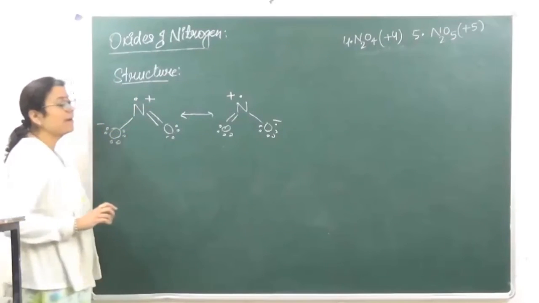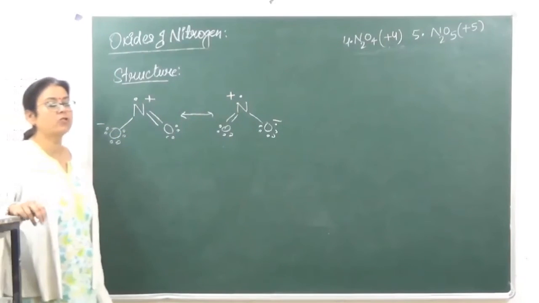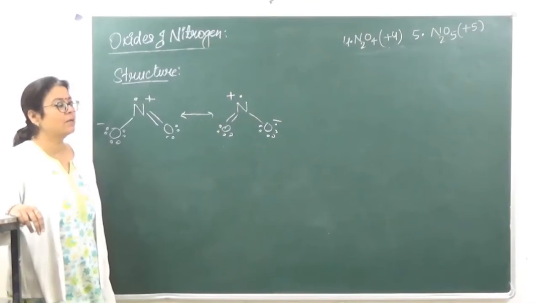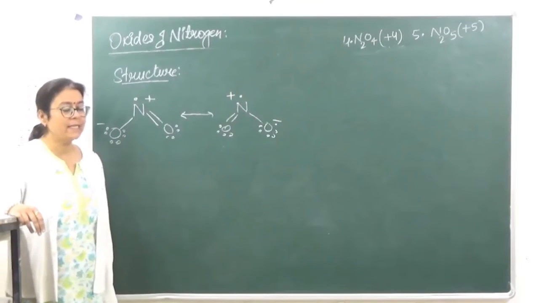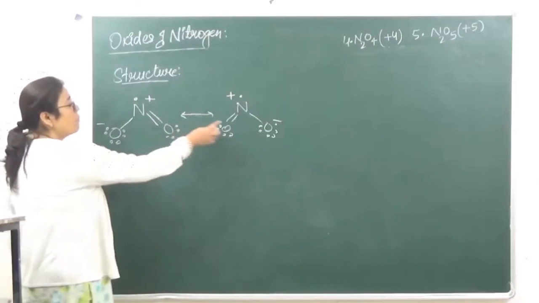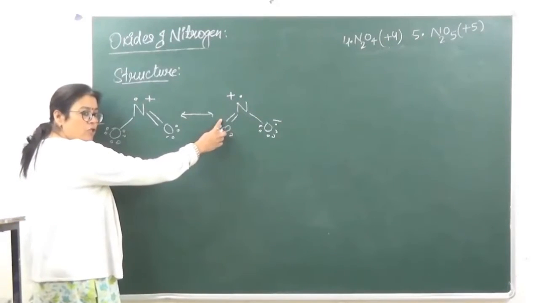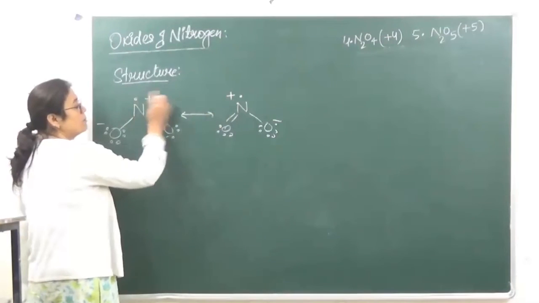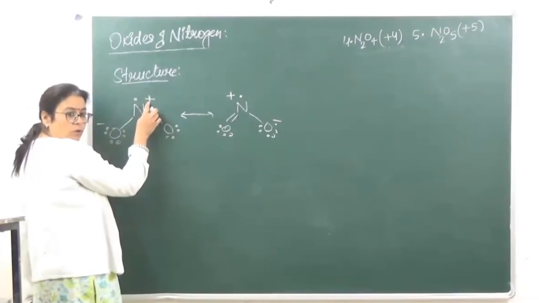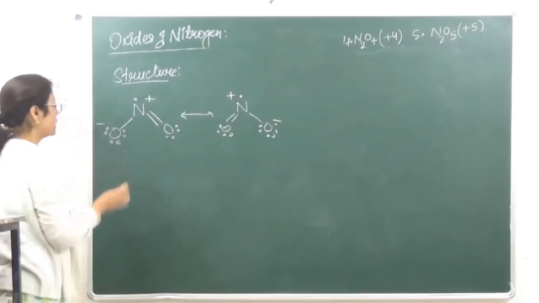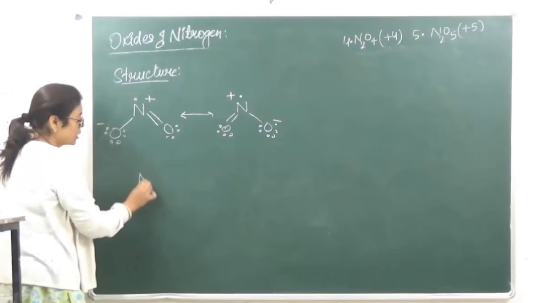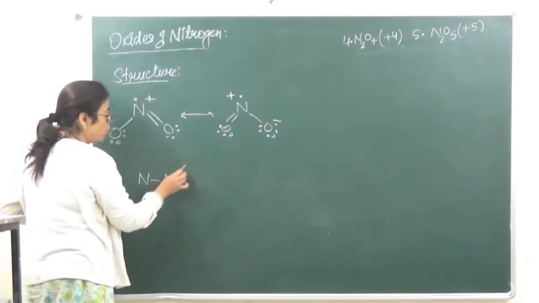Because of the single electron which is present on this nitrogen, the structure is quite unstable and it has the tendency or ability to form a bond with another molecule of nitrogen dioxide to form a pair between these two. Right? So sharing of these two is going to take place. So when we're looking at the structure of N2O4,